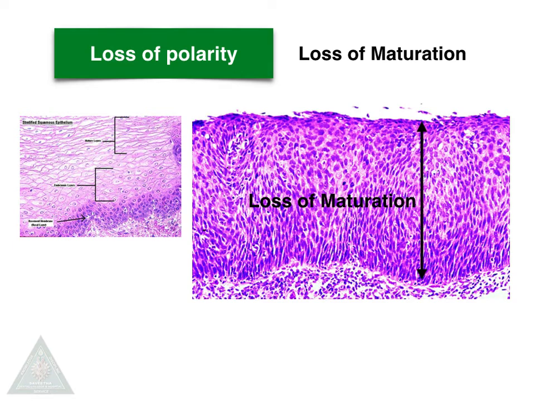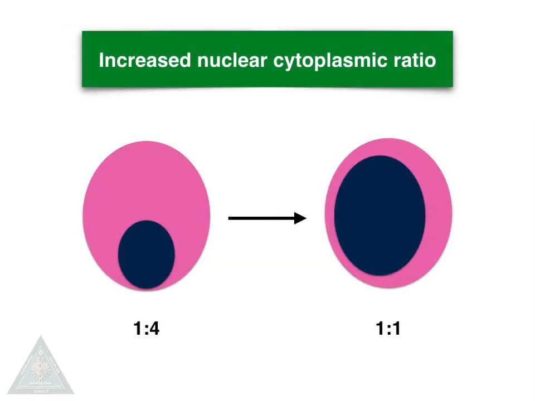Already we saw the stratified squamous epithelium, from the superficial to the basal layer, which is lost and is uniformly replaced by basal layer cells. That means loss of maturation. There is also increased nuclear cytoplasmic ratio because of increase in the size of the nucleus, which gives 1:1 instead of the normal 1:4 nuclear cytoplasmic ratio.